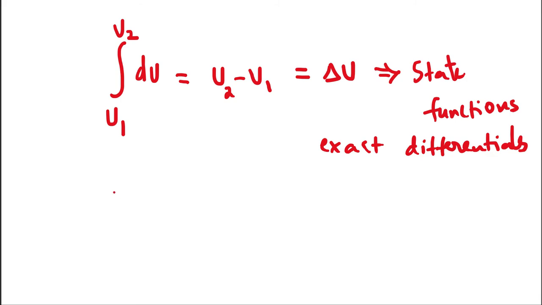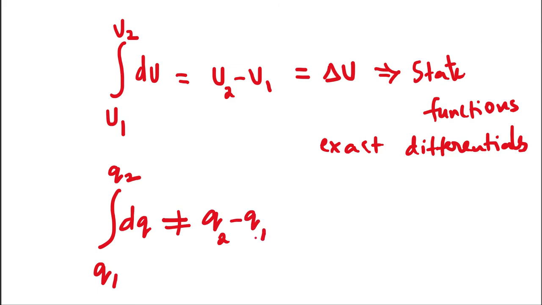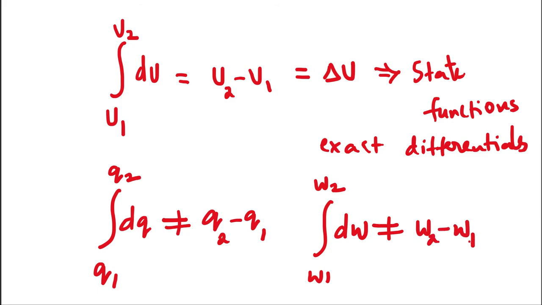Now for path functions, let's take heat. This is not equal to Q2 minus Q1. In the same way for work also, it's not equal to W2 minus W1. So this is known as an inexact differential, and these are path functions. Now, one more thing we learn, that is reversible paths, a path that happens very slowly.